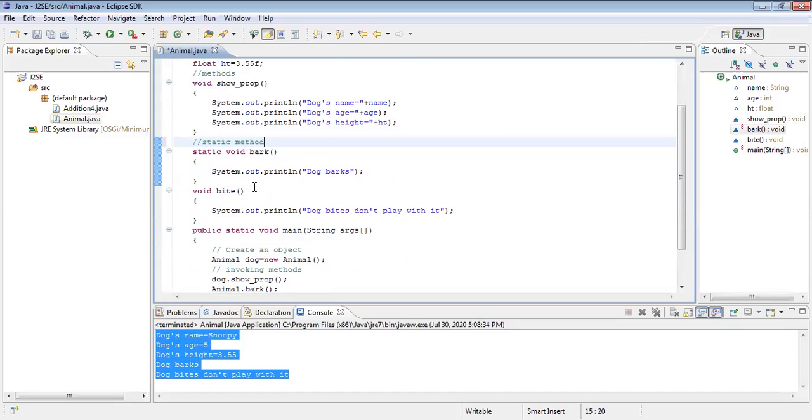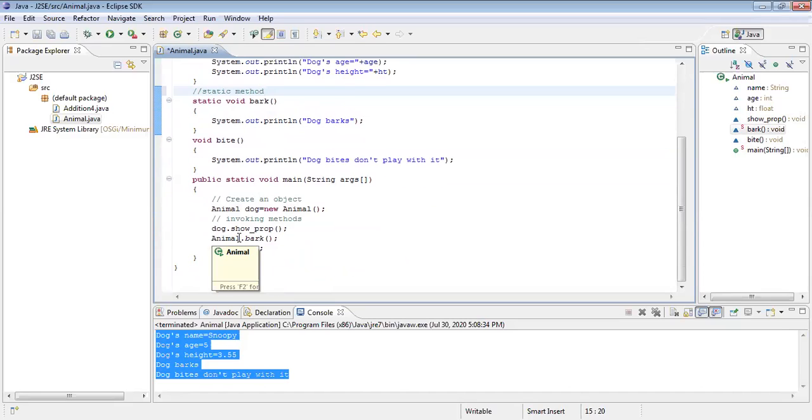That is bark. So generally, to invoke a static method, an object is not required. Directly with the class you can invoke it. Able to understand? Yes, sir. It is not required, which means memory is not required.